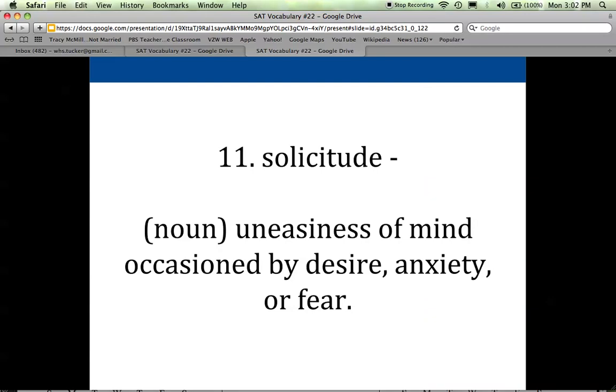Number 11 is solicitude. And solicitude is a noun. And unlike repugnance, which to me sounds like a bad word, solicitude almost sounds like a pretty word.